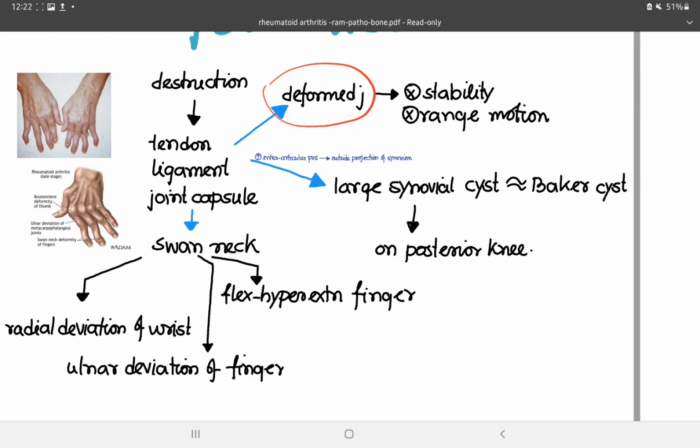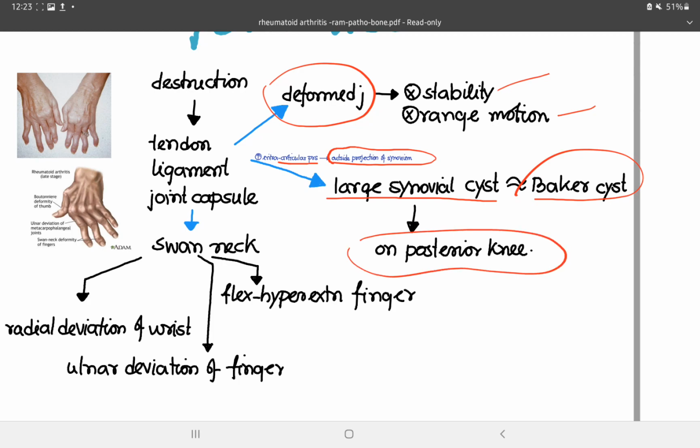So there is a deformed joint, which does not have any stability and does not have any range of motion. As there is increased intra-articular pressure, outward projections of the synovium will occur. So a large synovial cyst will form, called Baker's cyst, which is seen in the posterior of the knee joint.